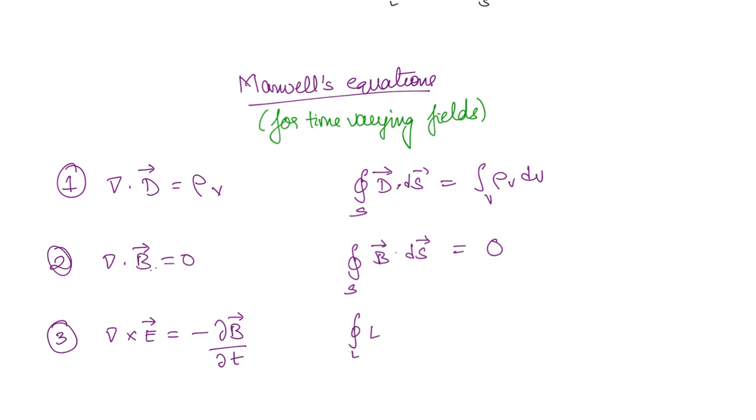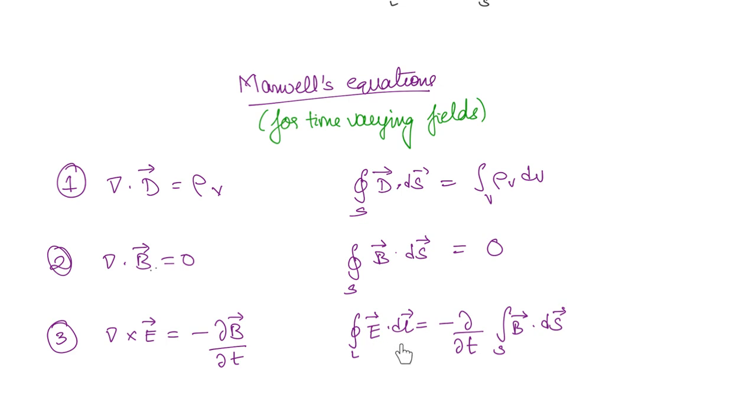The line integral of E bar dot dl bar is equal to minus d by dt of the surface integral of B bar dot dS bar. Now if you can see, what is the integral of B bar dot dS bar? It is nothing but the flux, okay. And what is minus dphi by dt? The Faraday's law. From Faraday's law, minus dphi by dt is nothing but the induced EMF, okay.